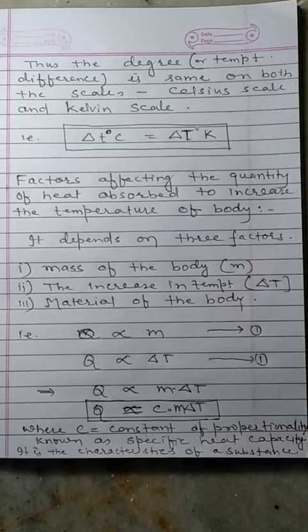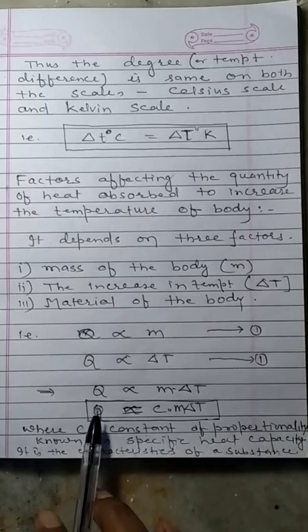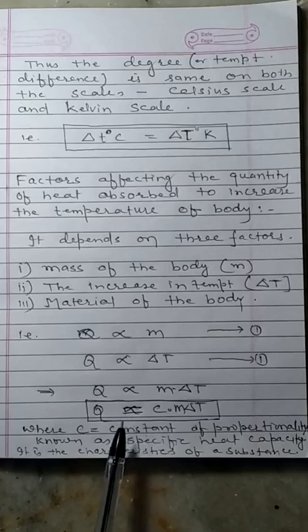Copper gets less heat and iron gets more heat. This means that the quantity of heat depends on the material of the body for raising the temperature. So different materials need different quantities of heat to raise the same temperature.